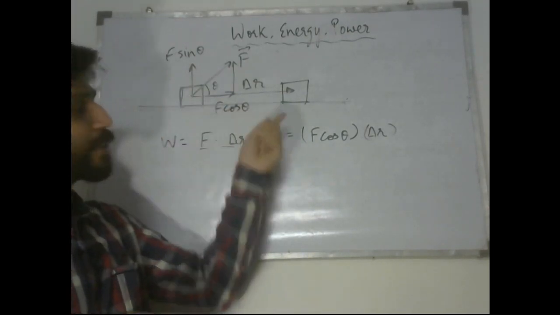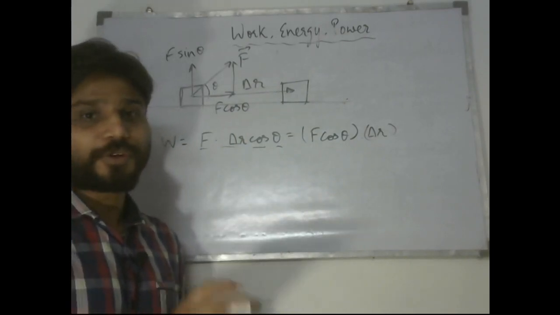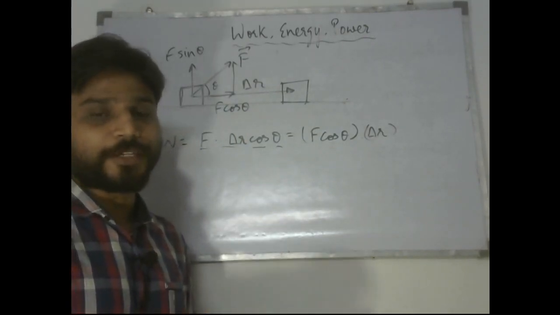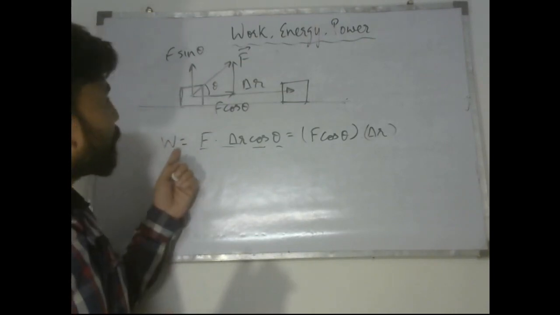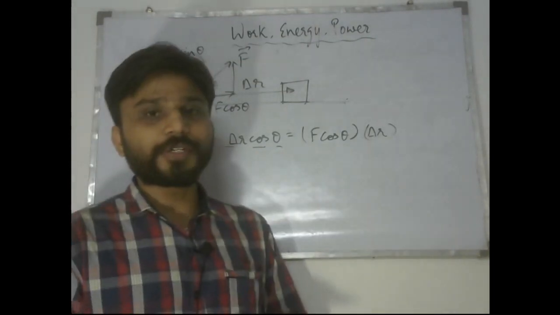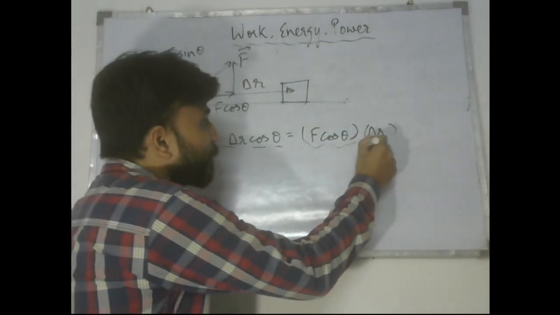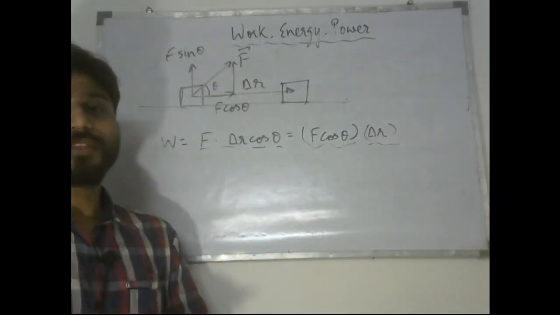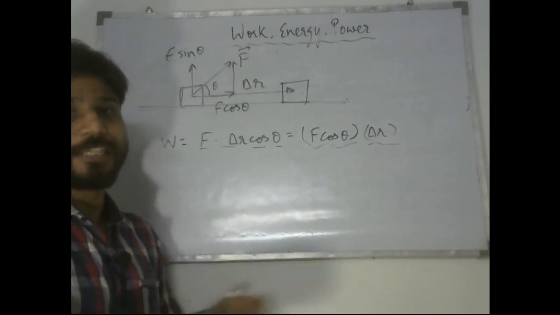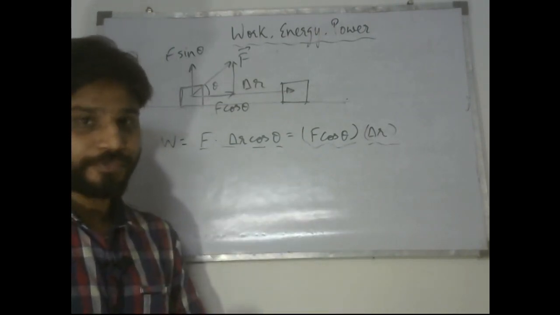It is not in this direction, so it is not contributing to the displacement of the block. So this is what the expression for work done tells us, that the component F cos theta is actually responsible for the displacement of the block in this direction. It is making the work done possible.